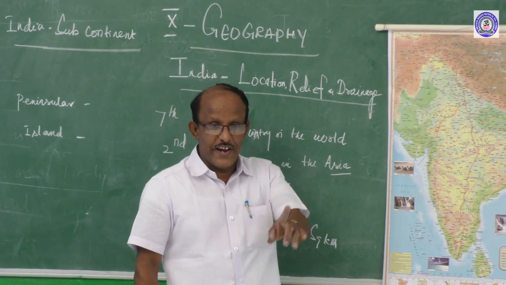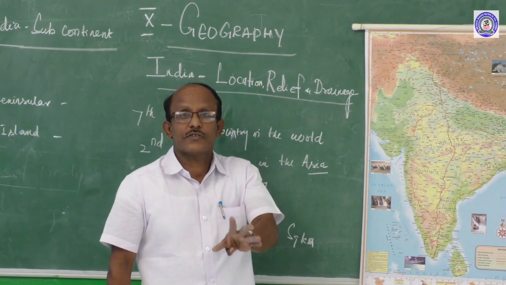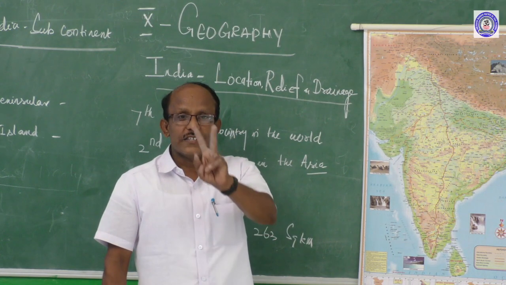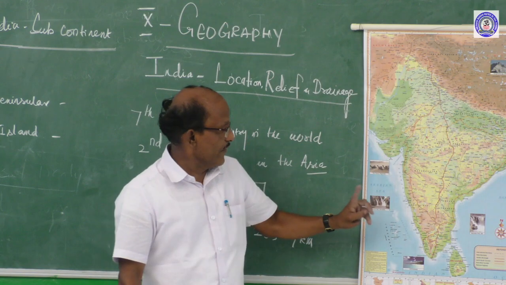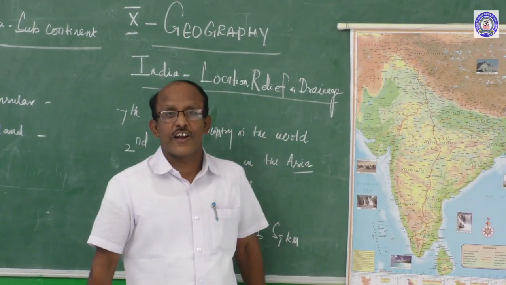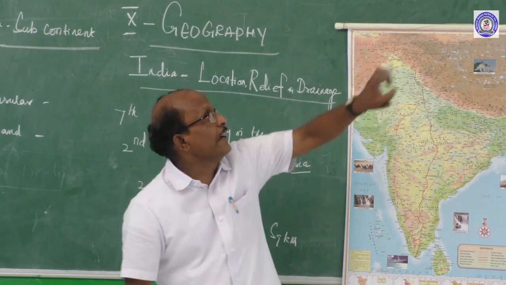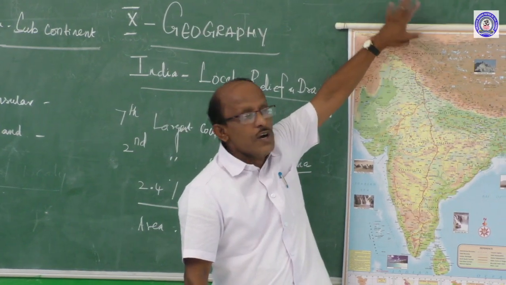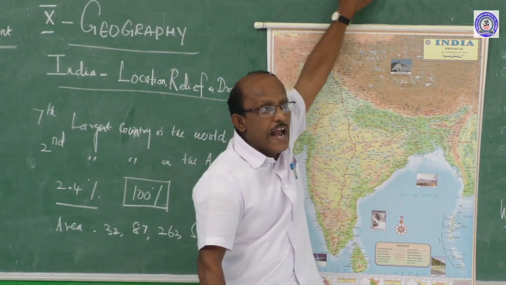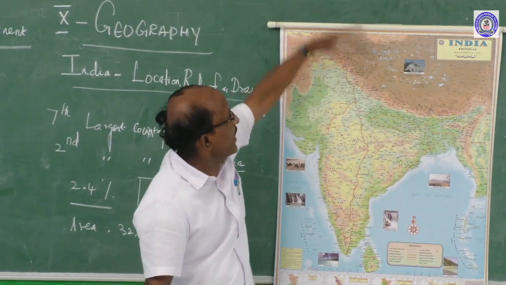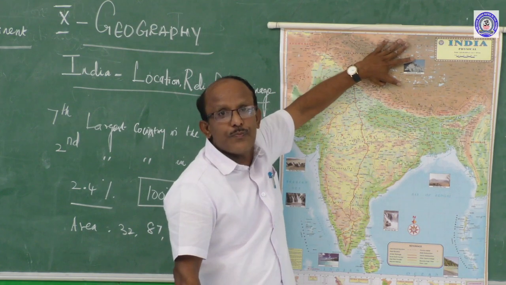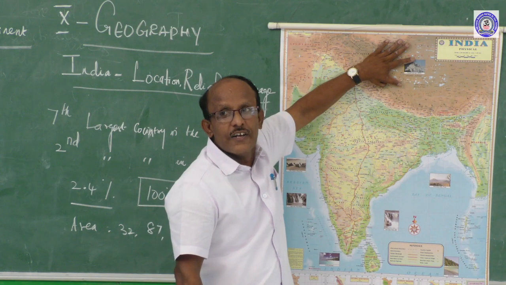What is our definition? The land part which is connected by three sides water: west Arabian Sea, east Bay of Bengal, south Indian Ocean, and one side land part, that is north. The northern part of our country is connected with land. If you go further, China is coming. Land part, isn't it?